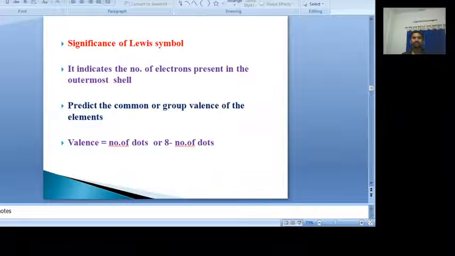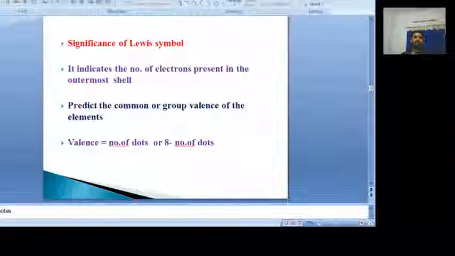And what is the significance of this Lewis symbol? Just now I said, first it very clearly gives the information about the number of valency electrons present in the outermost shell, because whatever the number of dots above the symbol, that clearly indicates that number of electrons present in the valency shell. It also predicts the common or group valency of elements. So the common valency of each group can be predicted with the help of a Lewis symbol.